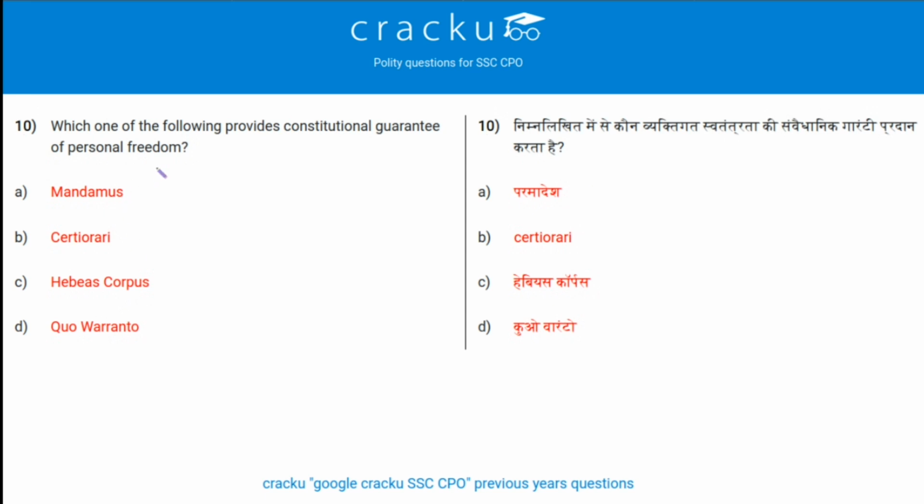Next question. Which one of the following provides constitutional guarantee of personal freedom? It is habeas corpus, which means a person can report an unlawful detention or imprisonment to a court and request that the court order custody for that person. So option C is the answer.